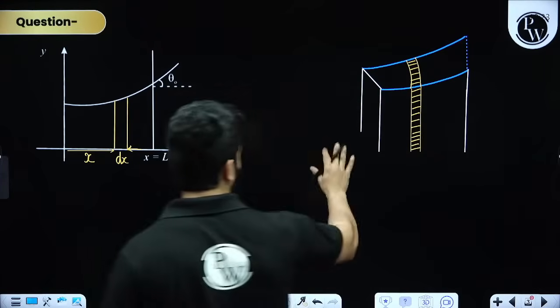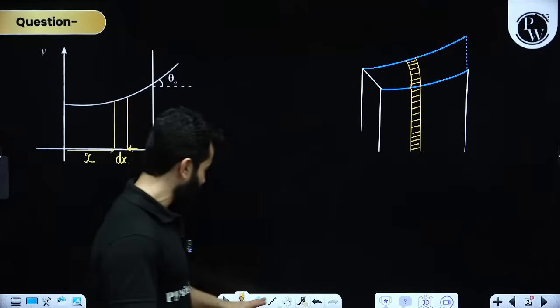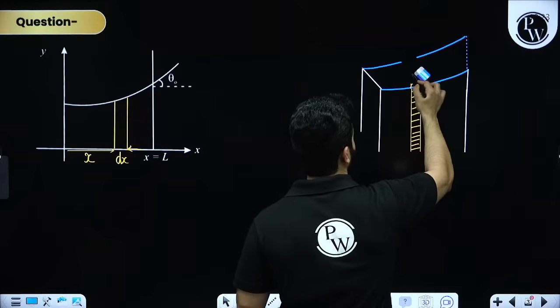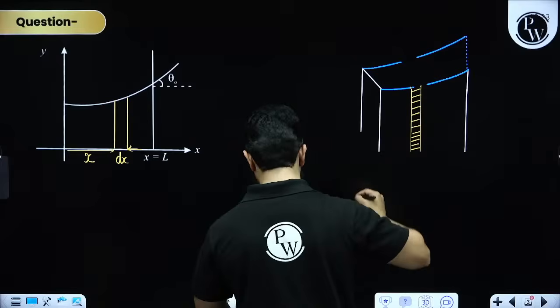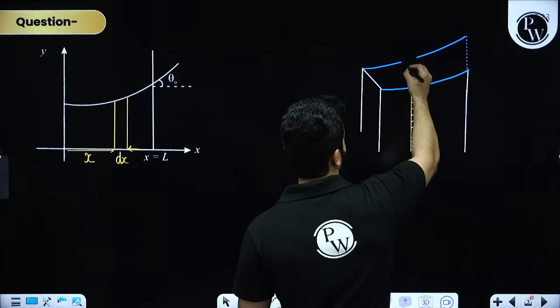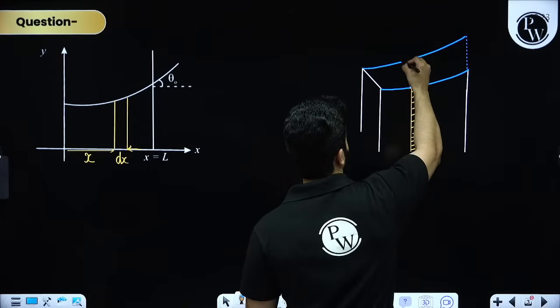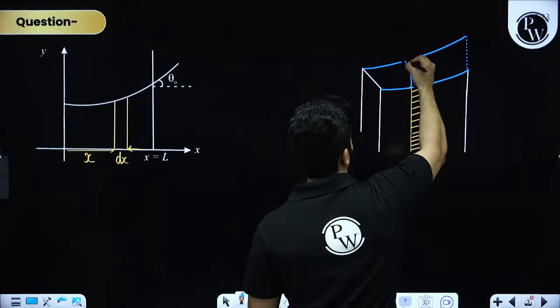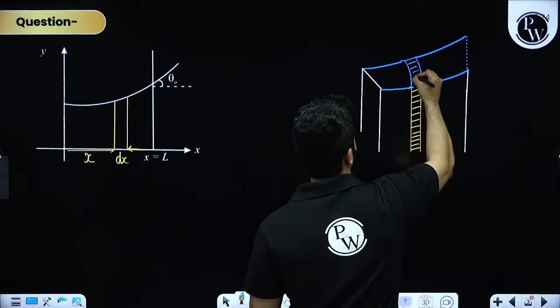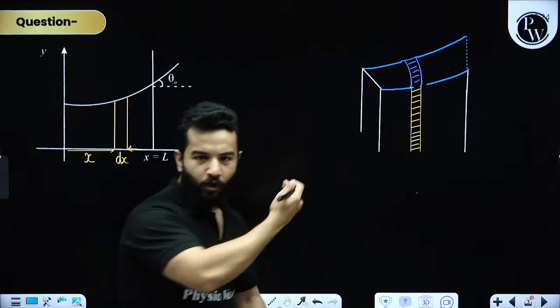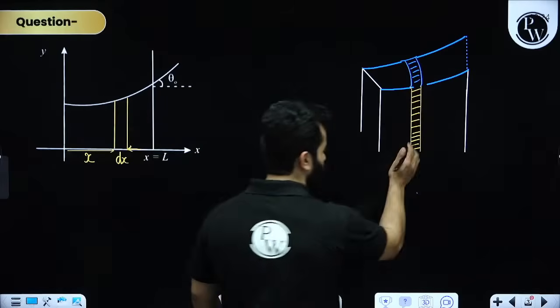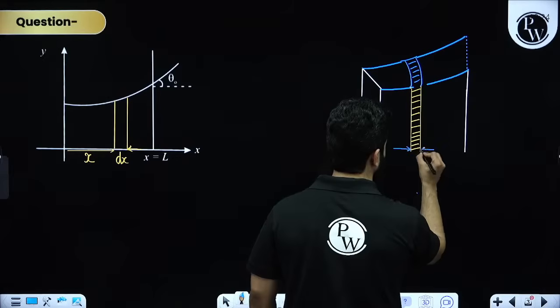Chalo. So hopefully this thing is absolutely clear to you. My dear friends, it will be even better if I draw this diagram something like this. Hopefully now you can understand that we have got an element. This is the width of the element.